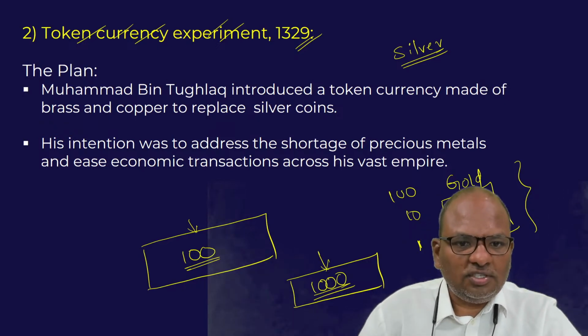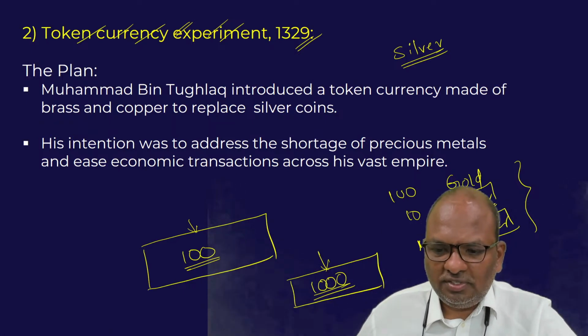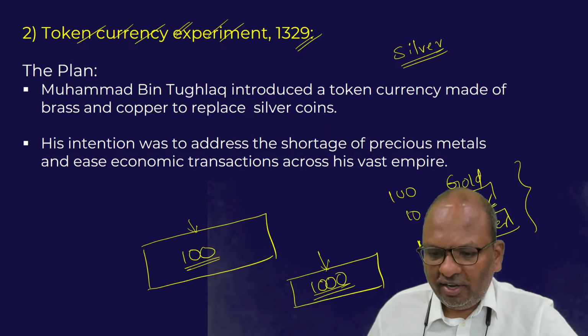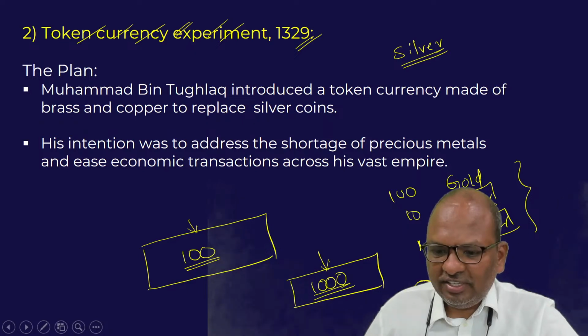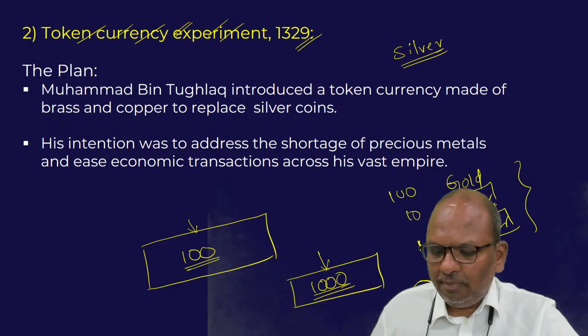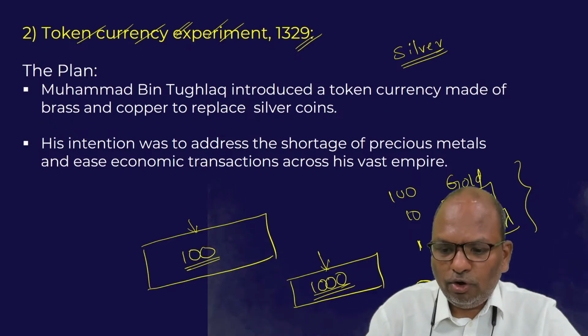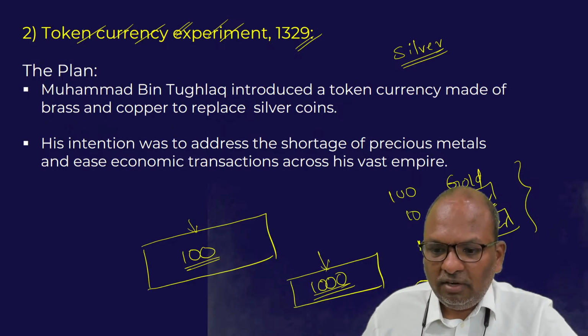A similar experiment was carried out by Muhammad bin Tughlaq way back in 1329. Since there was a shortage of silver, he sought to give an artificial value of silver to the copper coin. So there were copper coins with 1 written on it. Just for the sake of example, I am giving it to you. It means that the copper coin with the number 1 on it was declared as equal in value to 1 rupee. But instead of silver coins, he started issuing copper coins, but with the value of silver. The coin is a copper coin, but the value that was written on it is the value of a silver coin.